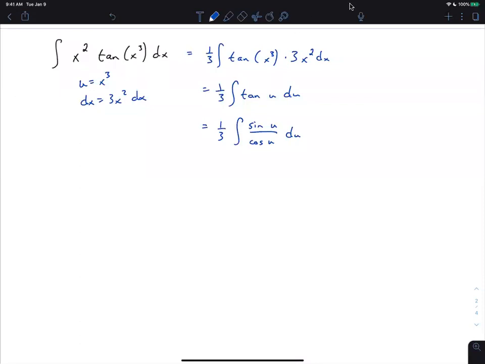And now you need u substitution again. And so we choose a different letter. We use the letter v, or you can use whatever letter you want, as long as we haven't used it yet in the problem. We're going to say v is cosine u, because we're going to try to get it to be 1 over v dv. And you cannot do v as sine of u because the du is not over here.